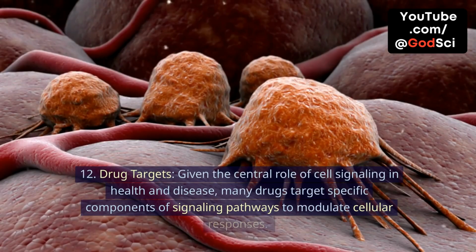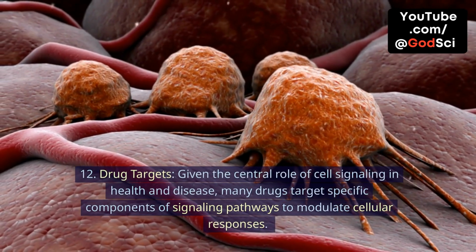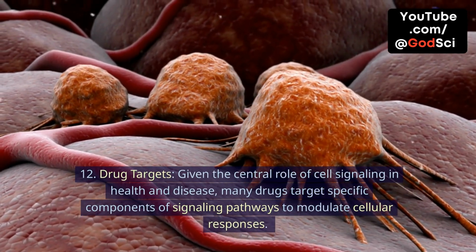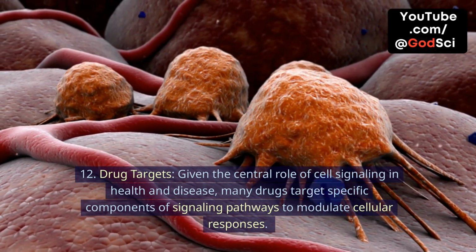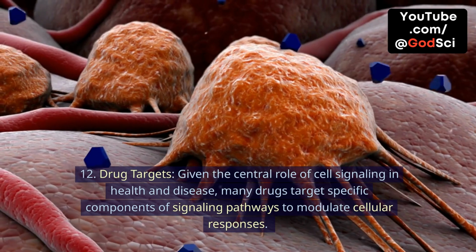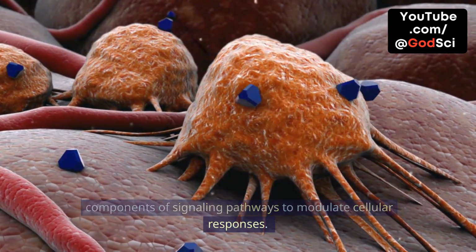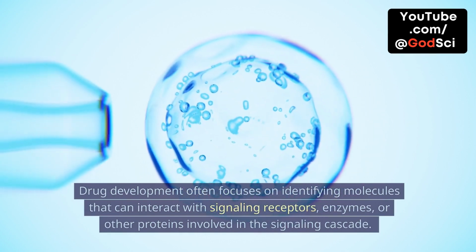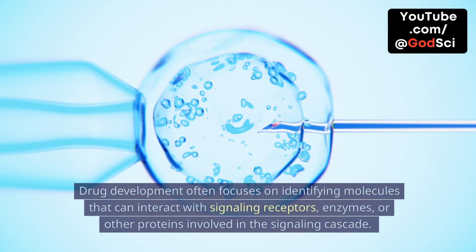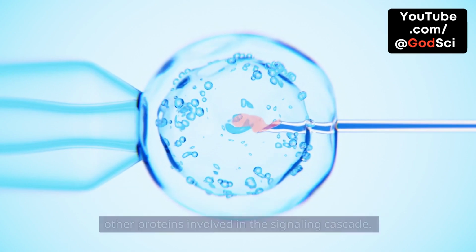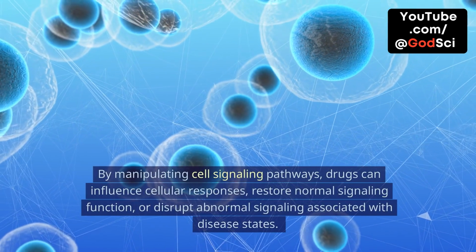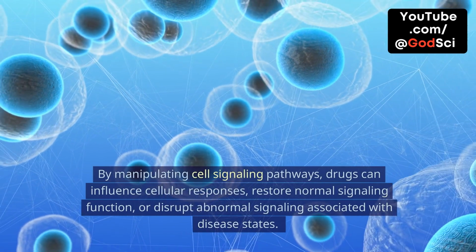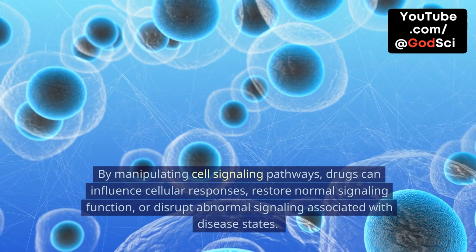12. Drug targets. Given the central role of cell signaling in health and disease, many drugs target specific components of signaling pathways to modulate cellular responses. Drug development often focuses on identifying molecules that can interact with signaling receptors, enzymes, or other proteins involved in the signaling cascade. By manipulating cell signaling pathways, drugs can influence cellular responses, restore normal signaling function, or disrupt abnormal signaling